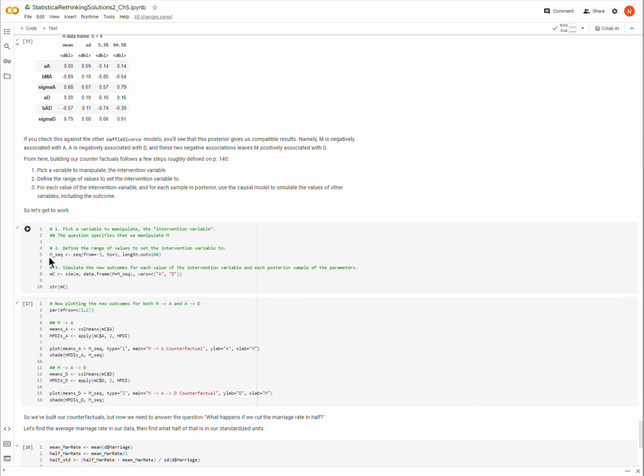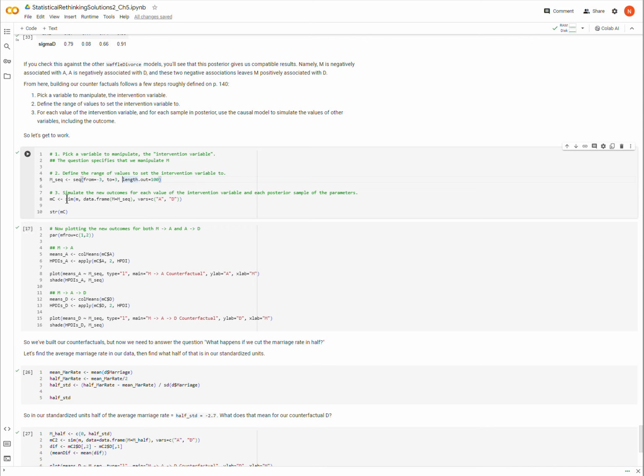Okay, and so I'm just calling that M sequence because I'm going to run a sequence from -3 standard deviations, which should cover 99% of the possible M values, to +3 standard deviations, right? So that range should cover the 3 standard deviations on either side of the average. And then I'm just saying, give me 100 evenly spaced values between -3 and 3.